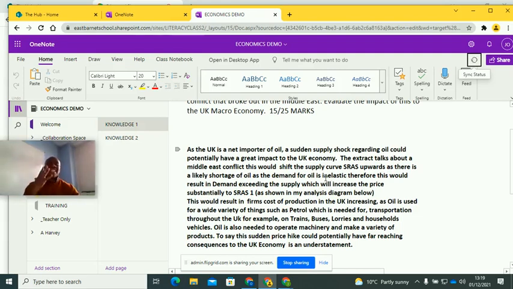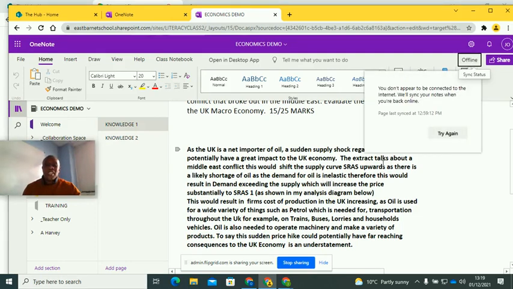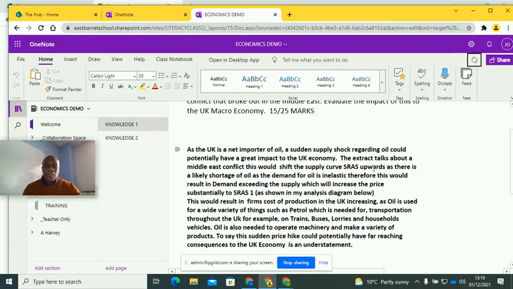Key economic terms, okay? A sudden supply shock, okay? Let's just get this out of the way. Regarding oil could potentially have a great impact to the UK economy. Look at how I've started. You start powerfully. So the examiner straight away knows you know what you're talking about, and you start getting knowledge marks straight away. The extract talks about a Middle East conflict.